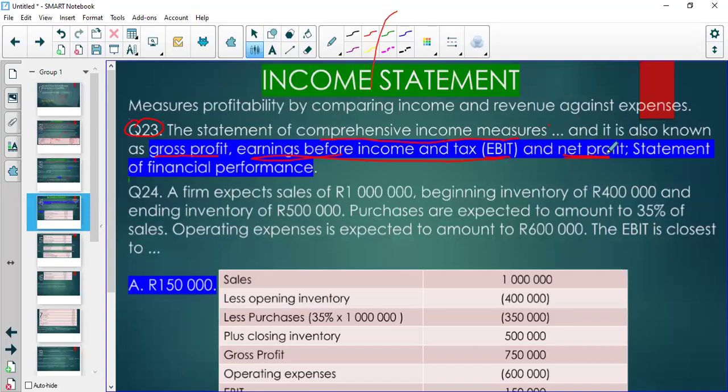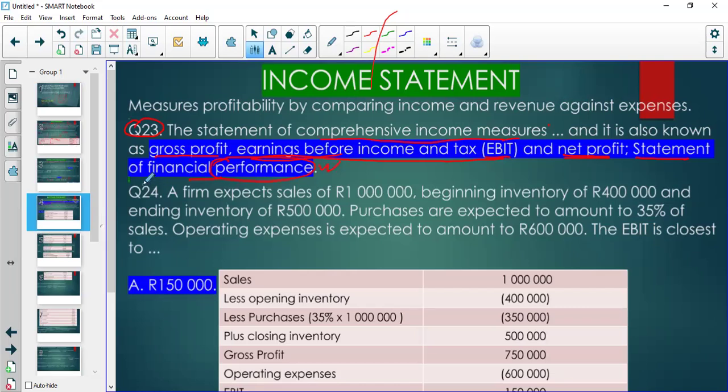It is also known as a statement of financial performance, not position. Just make sure you read carefully, because they can play around with some words, and they can include some words which could appear correct, but then they're definitely not correct.